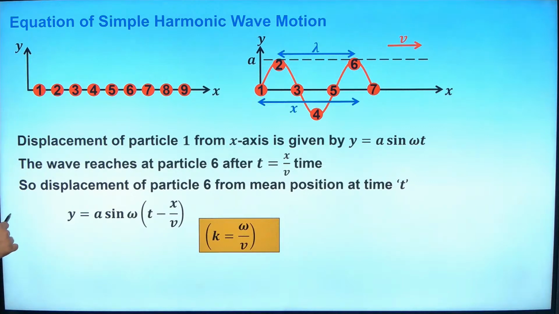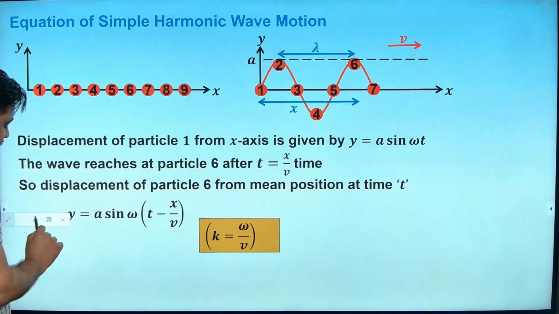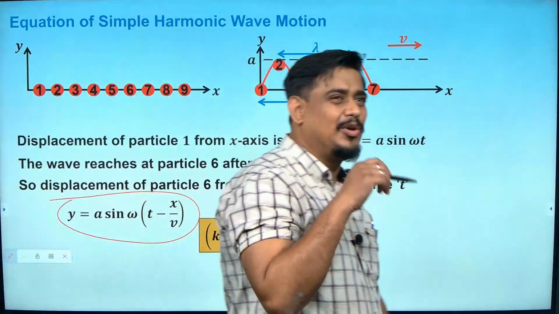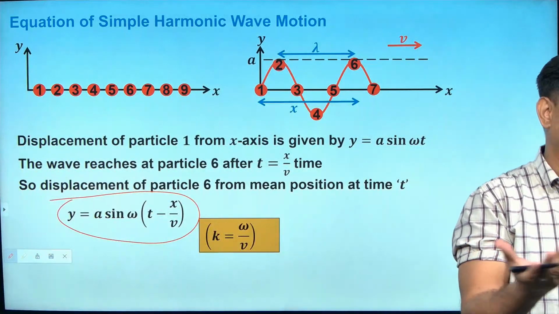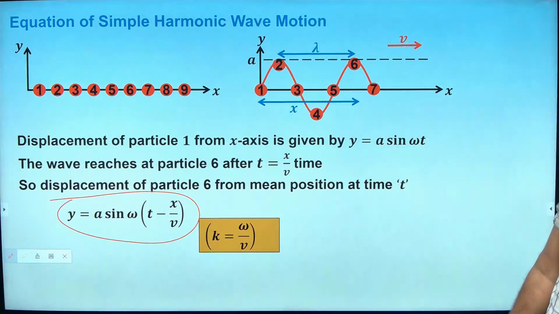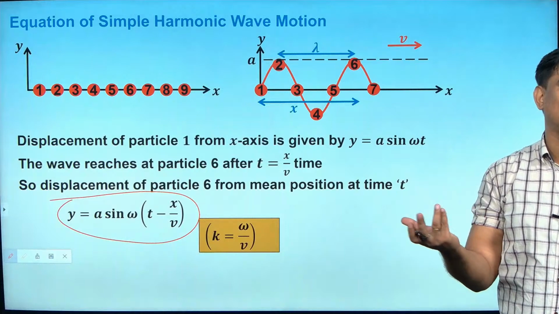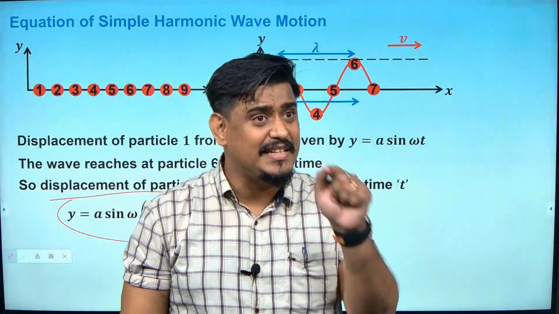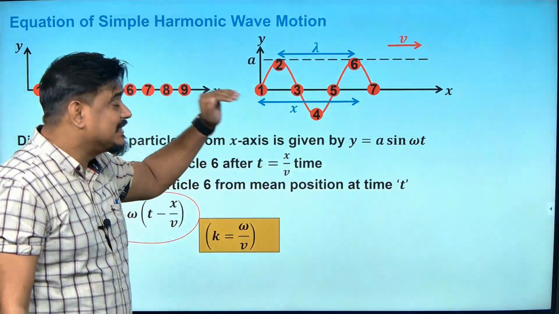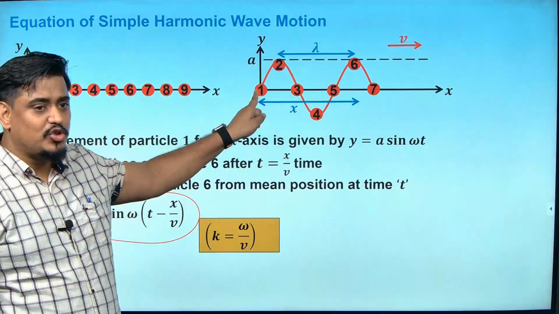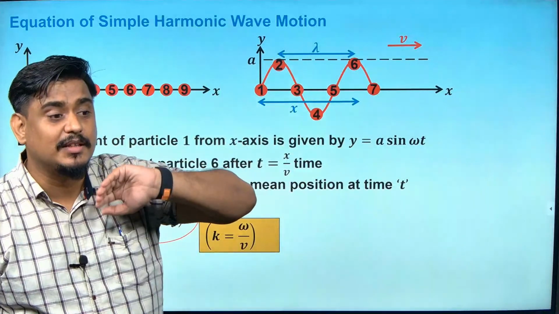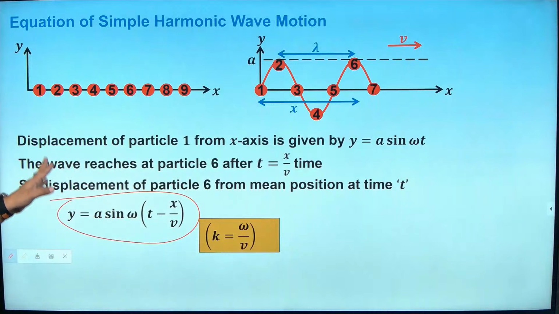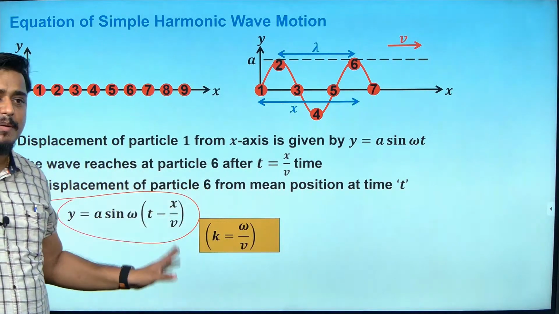This is the point where children will stop studying this topic itself. They will fail to understand how this expression has come. Y is equal to a sin omega t is known to me, I studied it in oscillations itself. Suddenly you are saying y is equal to a sin omega (t minus x by v). How are you writing it, I am not understanding. This is the biggest trouble children have in this waves chapter, so you must understand it. Why am I saying t minus x by v? Because t is the time for particle 1. So particle 6, it will reach after how much time? X by v, because x is the distance travelled by it. That's why I am writing the time for particle 6 will be t minus x by v.